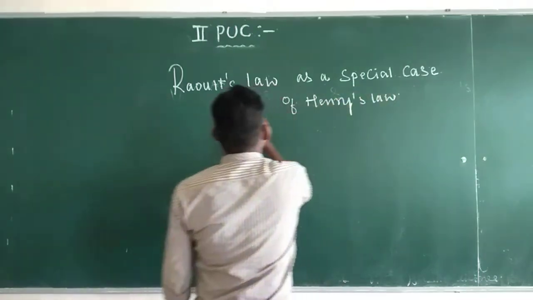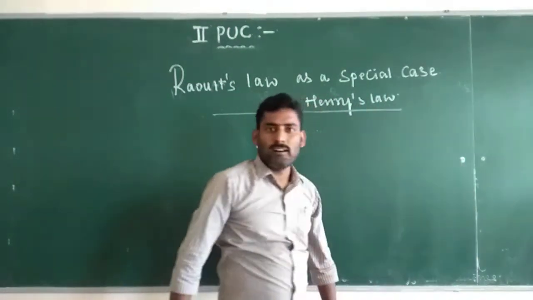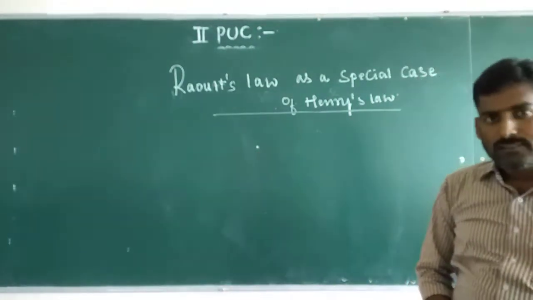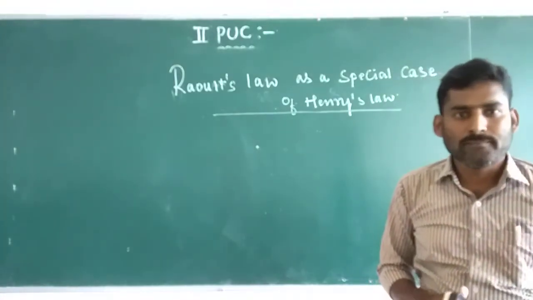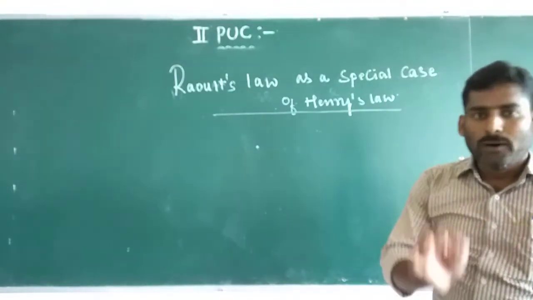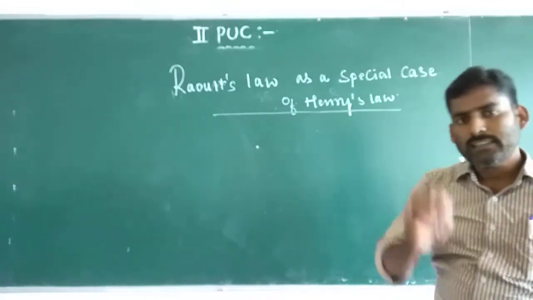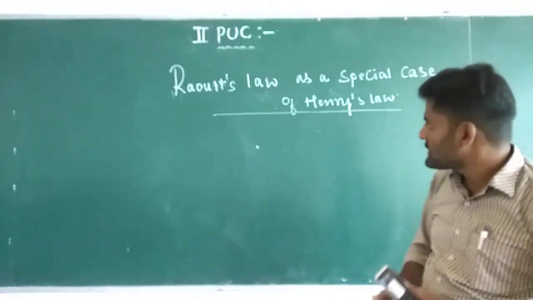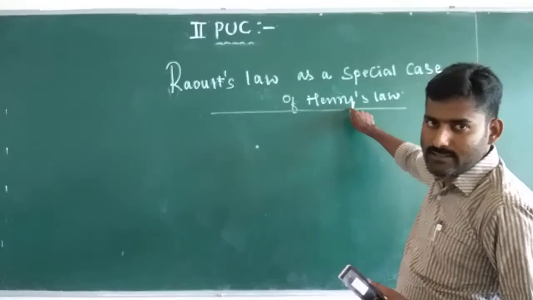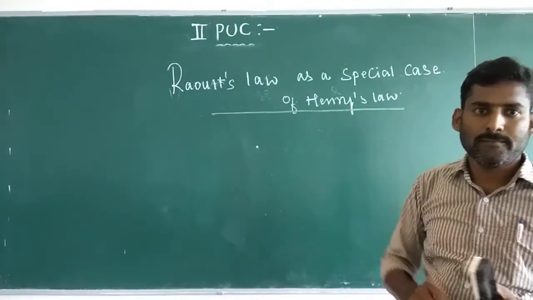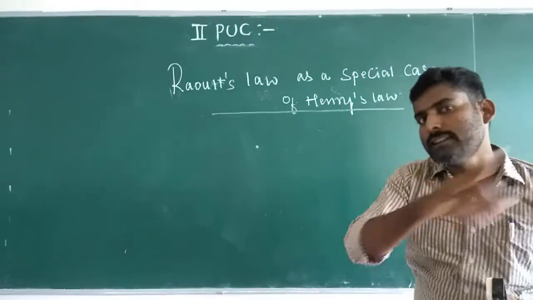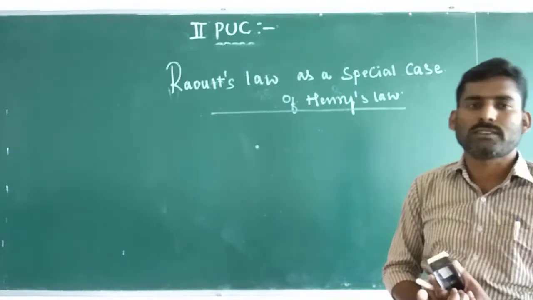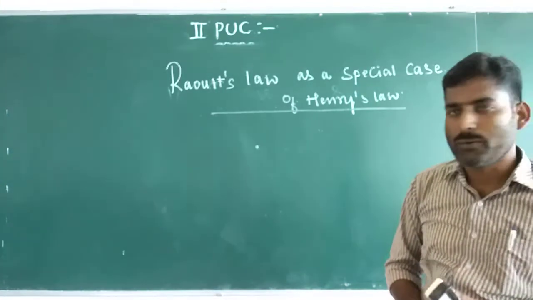In Henry's law, we discussed that at constant temperature, the solubility of a gas in a liquid is directly proportional to the partial pressure of the gas. That is, Henry's law states that the solubility of a gas in a liquid at a given temperature is directly proportional to the pressure of the gas over the solution or on the surface of the liquid.